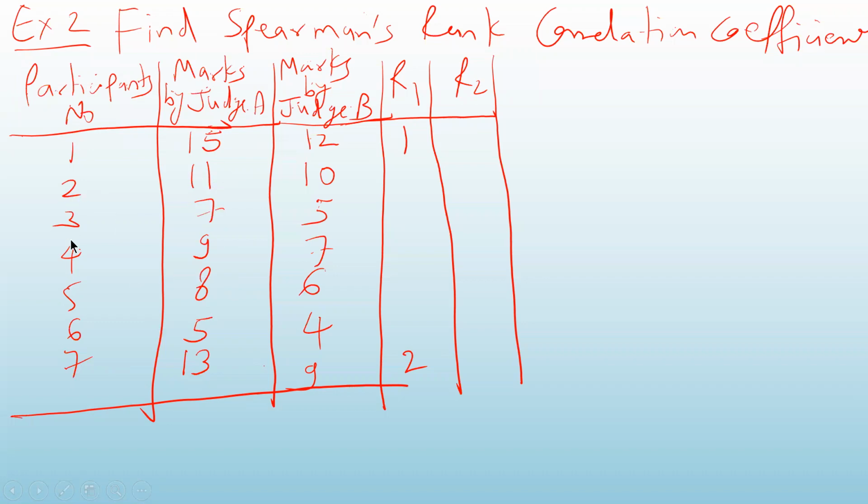So participant number 2 is given the third rank. After 11, 9. That is given to the fourth participant, and the rank is also 4. After 9, 8. So here 5th rank. Then 7. Here 6th rank. And then 5, 7th rank. So in this way, all the marks are converted to ranks. There are 7 participants, so you have to give ranks 1 to 7.